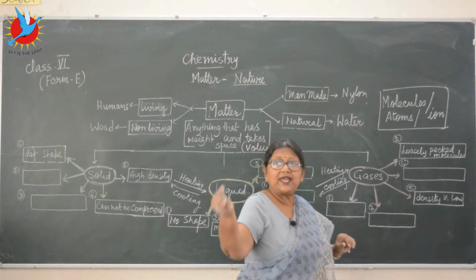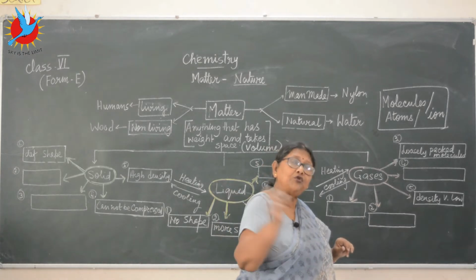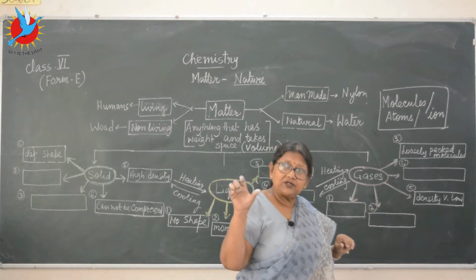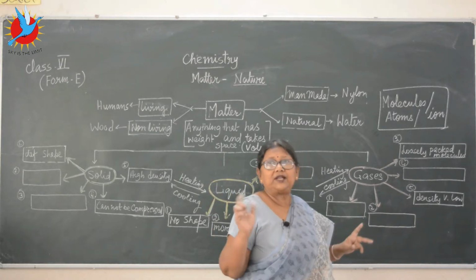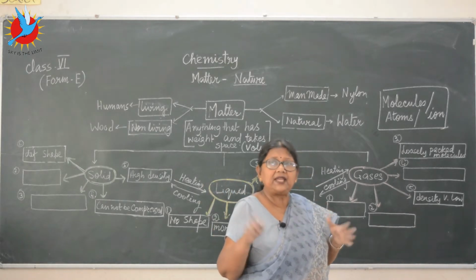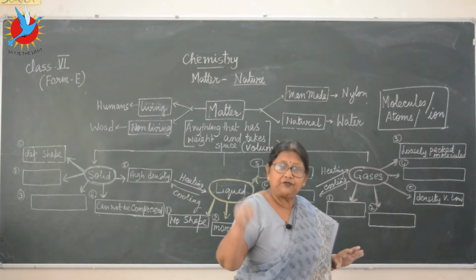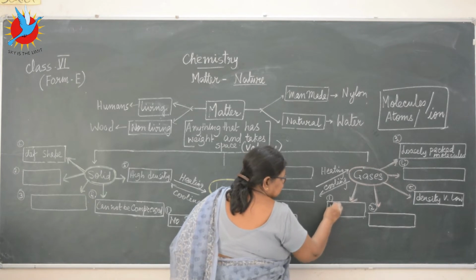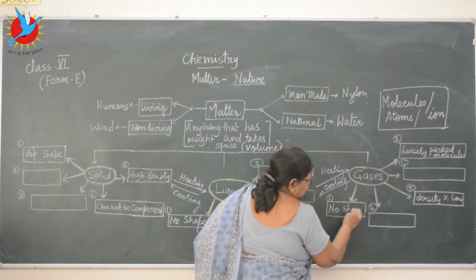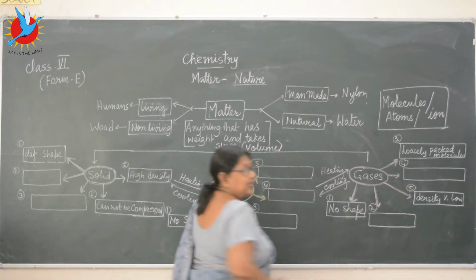You open up one gas cylinder in one corner, the whole room is filled up with the smell. That means those gas molecules, the particles, have traveled throughout the room and they have filled up the complete room. So whatever empty space they get, they just flow there. So they do not maintain any definite shape. The first point, even gases, no shape. That's the first point.